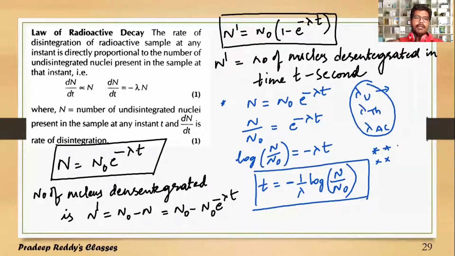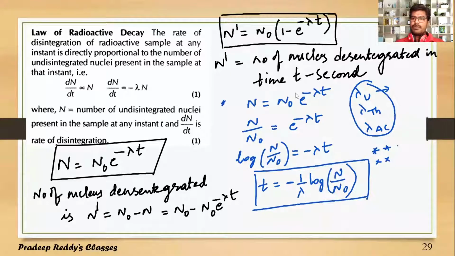For example, if you are taking a carbon isotope, it is actually radioactive. If you take the C14 element, which is an isotope of carbon C12, it takes nearly 5,700 years to disintegrate into half. If you are taking 1 gram of C14, it will become half a gram in 5,700 years.